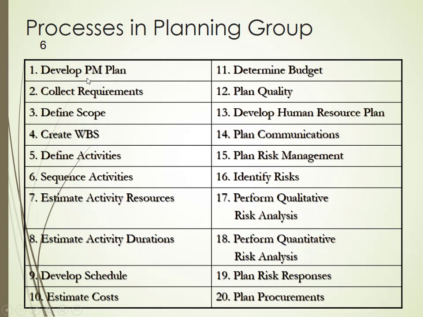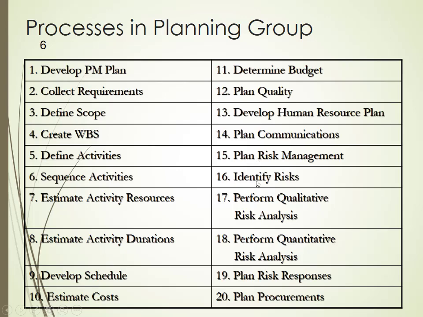After developing it, you have to collect requirements, define scope, create a work breakdown structure, define activities, sequence activities, estimate activity resources, estimate activity durations, develop schedule, estimate cost, determine budget, plan quality, develop human resource plan, plan communications, plan risk management,